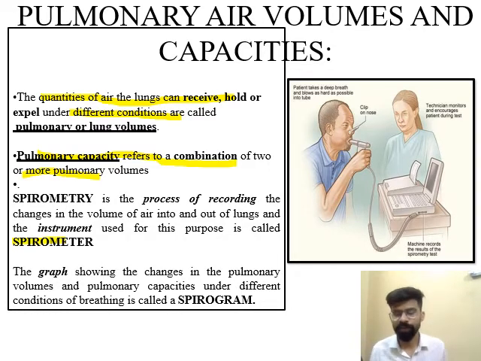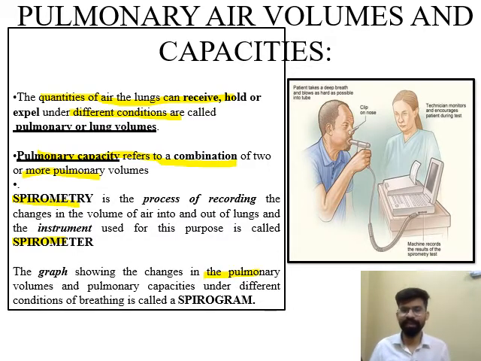Spirometer is that instrument that is used for recording the volume of air that is used or expelled during normal condition or during different conditions, and the process of recording is known as spirometry. This spirometry process produces a graph known as spirogram, and this graph shows the changes in the pulmonary volumes and pulmonary capacities.